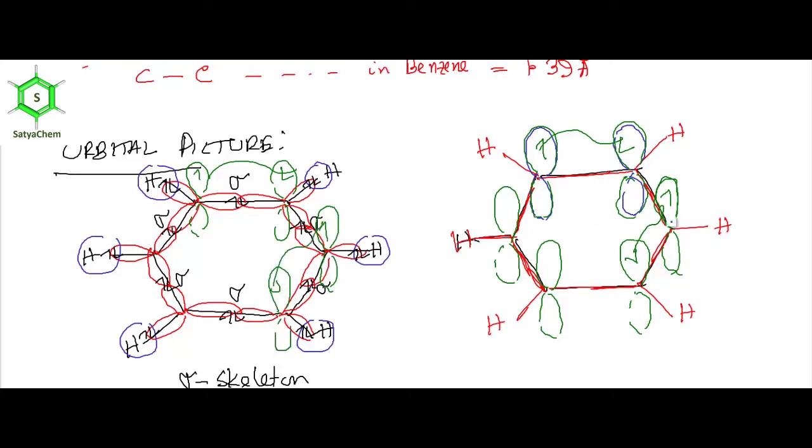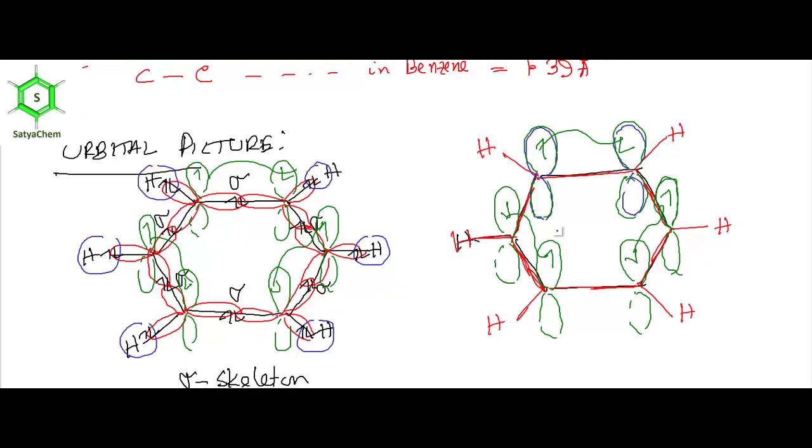And this pi bond is perpendicular to the plane of the sigma skeleton. So that is why I don't want to draw the sigma skeleton and pi skeleton in a single picture, because the picture looks very messy. So here it is very clean. Okay, so this is a pi bond, this is a pi bond, and this is a pi bond.